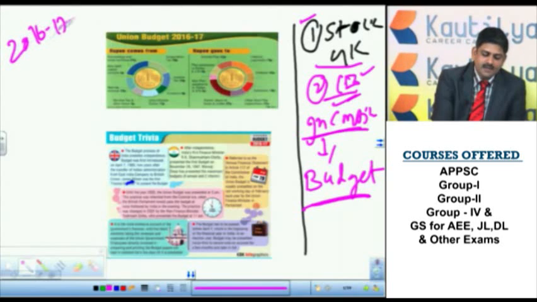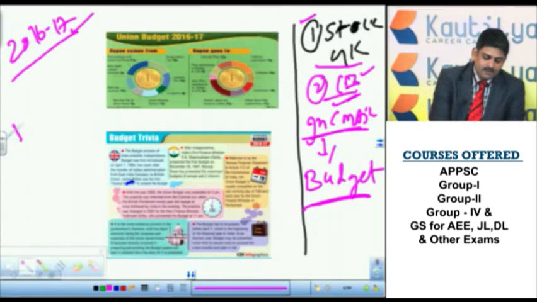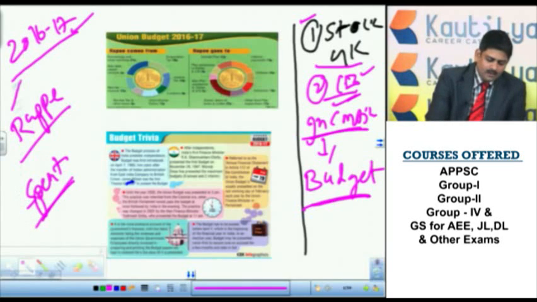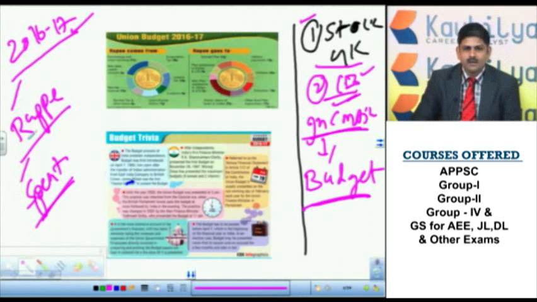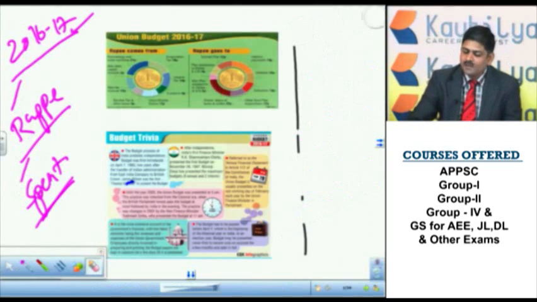2016-17 budget. Here the important thing is how the government will get the amount and how the government will spend the amount. This is simple, just assume that you are the house owner and how per month you will get the money and how you will spend the money.